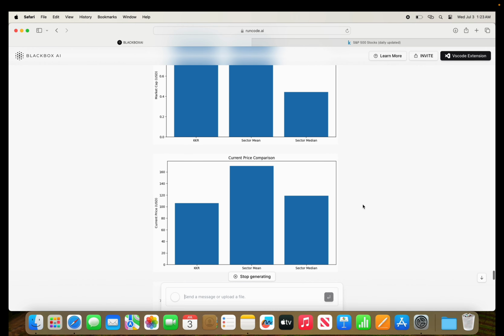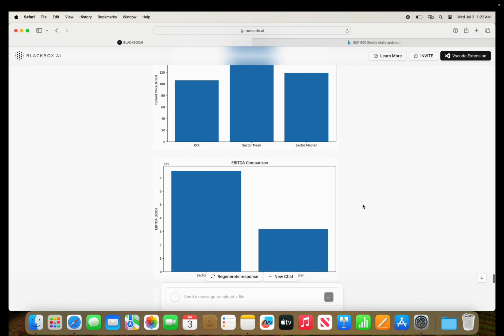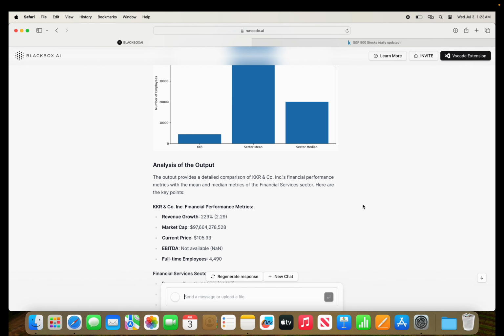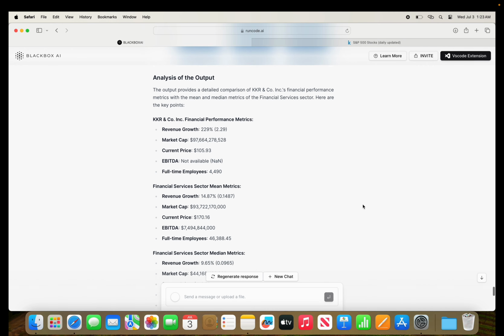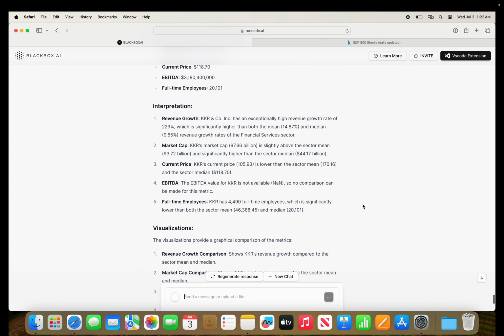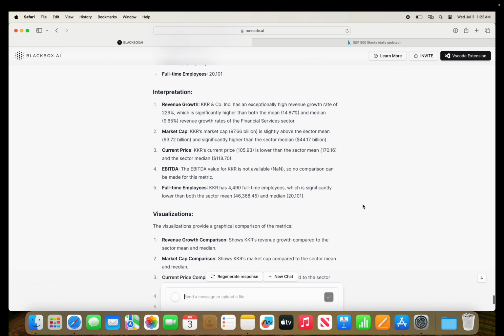So it's going to show the price comparison, the EBITDA comparison by the sector. So here we see KKR, sector median, sector mean, revenue growth, market cap, current price, number of full-time employees.